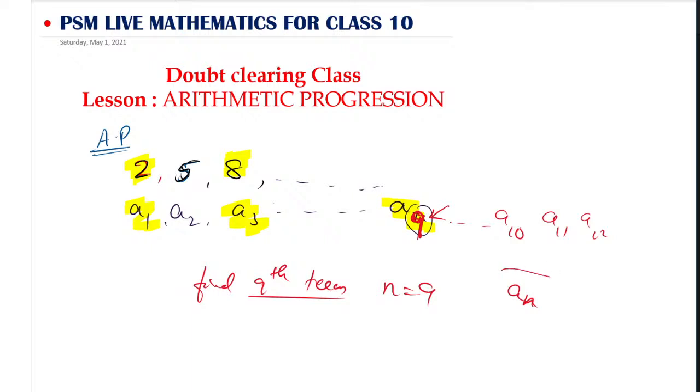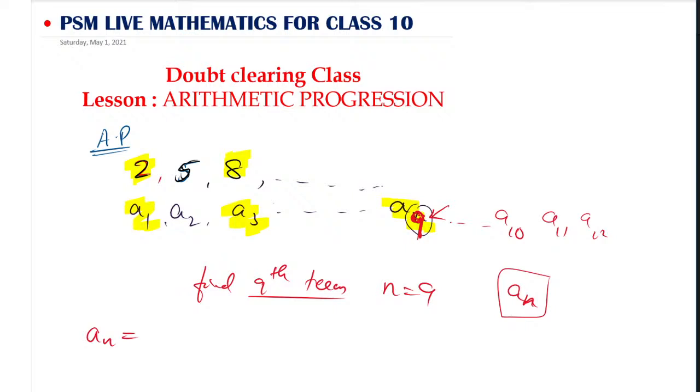So here, very important, what is the value of that an? We have a formula for an. What is the formula to find an? Anyone?